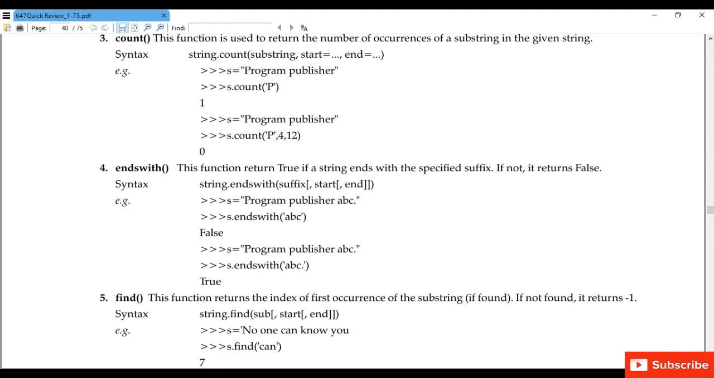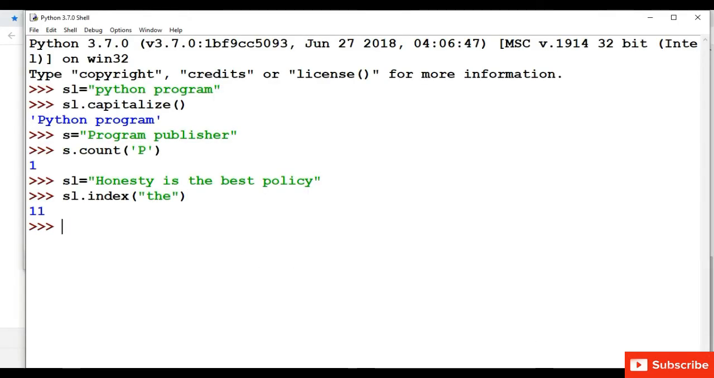Next is ends with. This function returns true if a string ends with a specified suffix. If not, then it will return false. You can see the example. Next is find. This function returns the index of the first occurrence of the substring. So if we want to find any character, or if we want to find the index value of a character, then we can use this function, that is find function. Next is index.